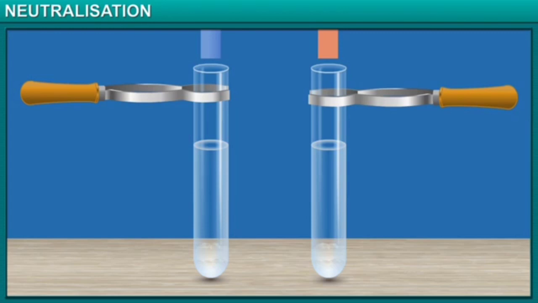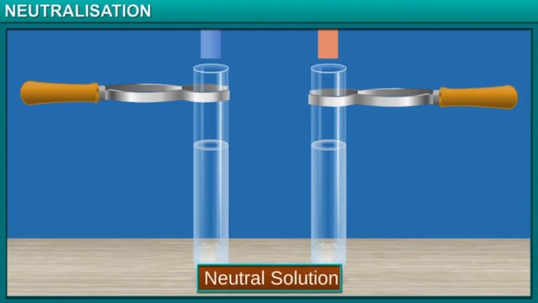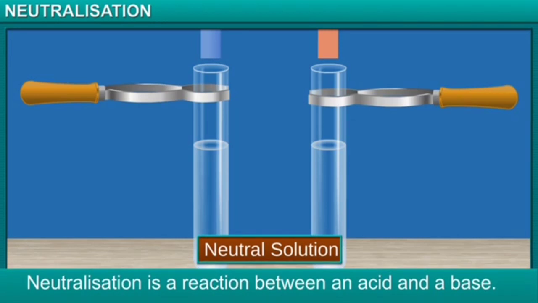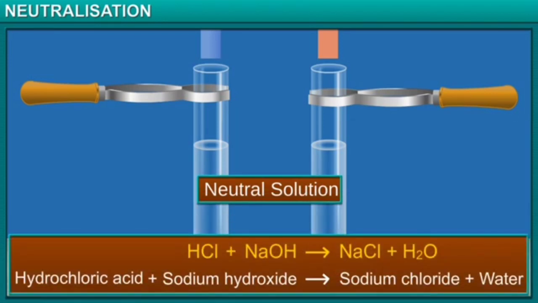This shows that this solution is neither an acid nor a base. It is a neutral solution. Thus, neutralization can be defined as a reaction between an acid and a base. This neutralization reaction can be written as hydrochloric acid and sodium hydroxide gives sodium chloride and water.